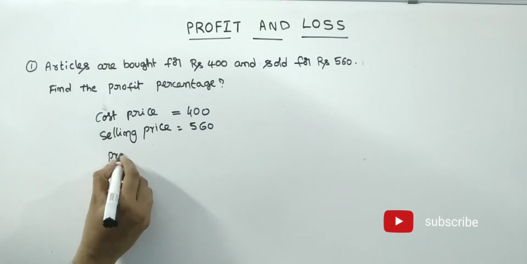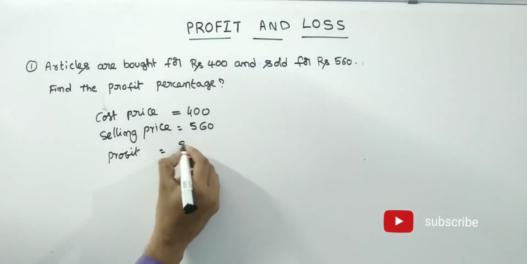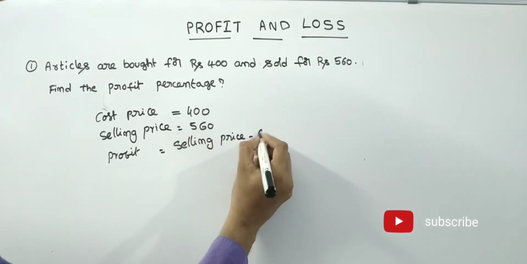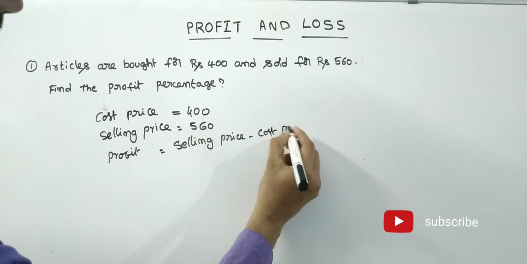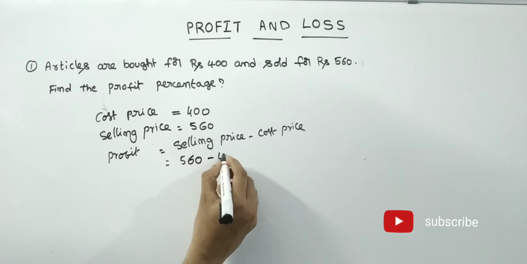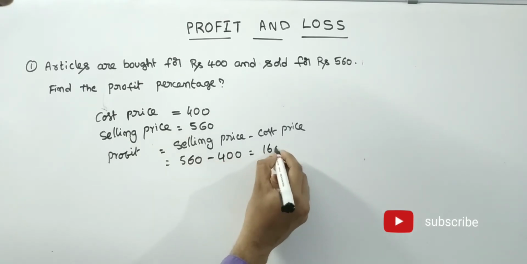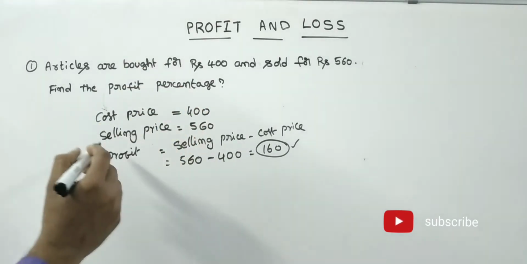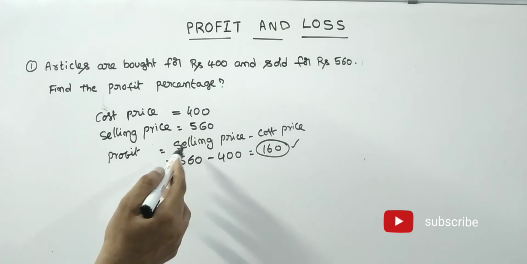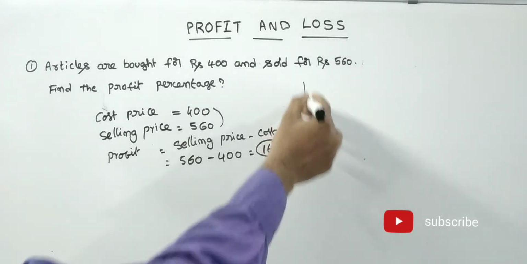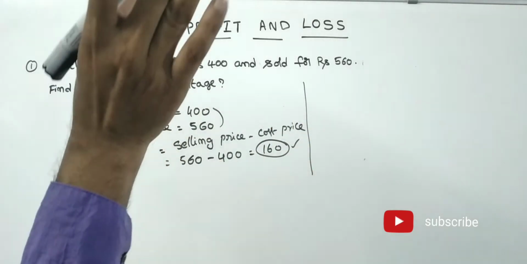Then first we have to find out the profit. That means profit equal to selling price minus cost price. Selling price how much? 560 minus 400, that means he got 160 rupees profit. Cost price is 400, selling price is 560, then profit equal to selling price minus cost price, that means 160. What is he asking? He is asking the profit percentage.